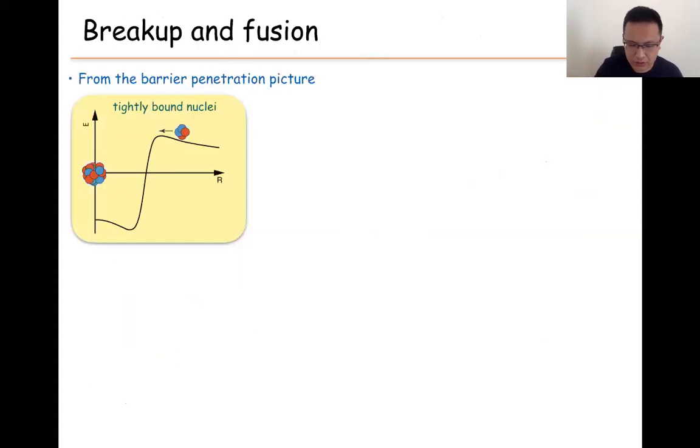The next question is trying to solve what is the relation between breakup and fusion. For example, for a tightly bound nucleus interacting with a target, from a very simple barrier penetration model, if this particle can penetrate the Coulomb barrier, then it can be absorbed by the target. This can be a picture of fusion.